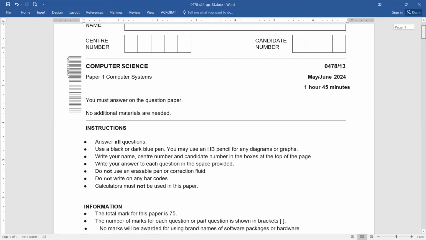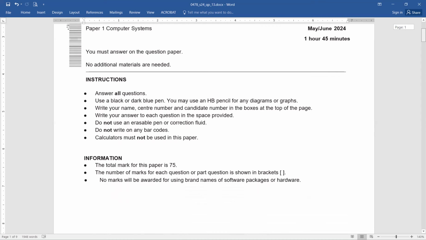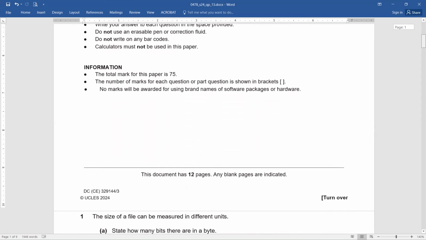Calculators are not allowed, so please do not carry one with you. The paper is of 75 marks. The number of marks for each question or part of the question is given in brackets. No mark will be awarded if you use a brand name for software packages or hardware, so please refrain from using brand names. Now let's start the paper.